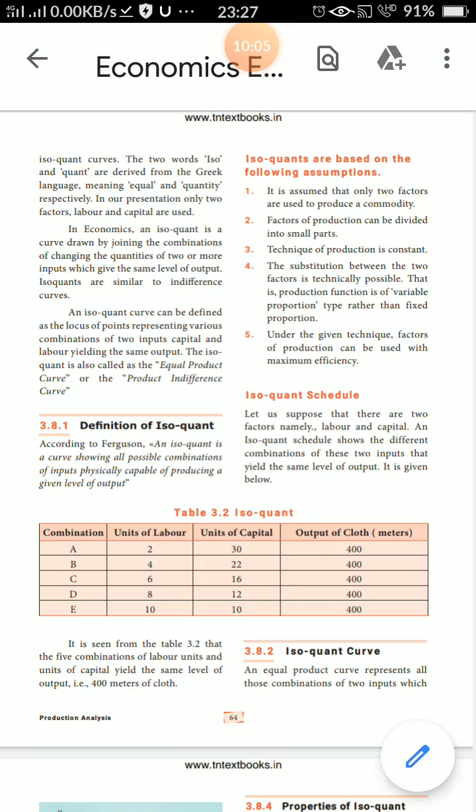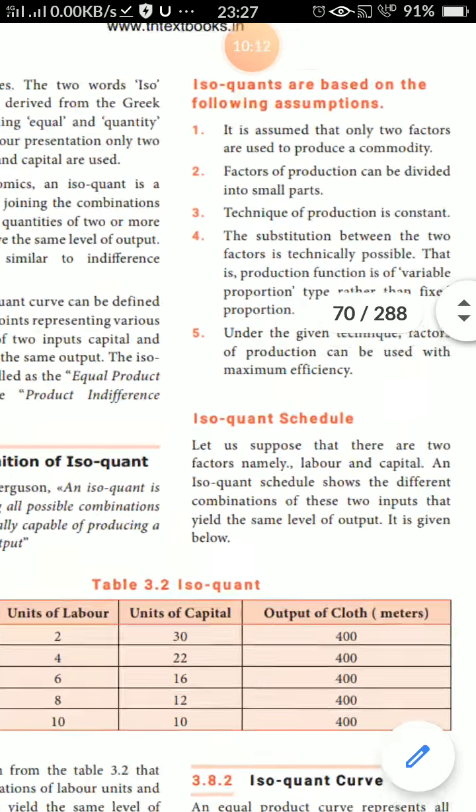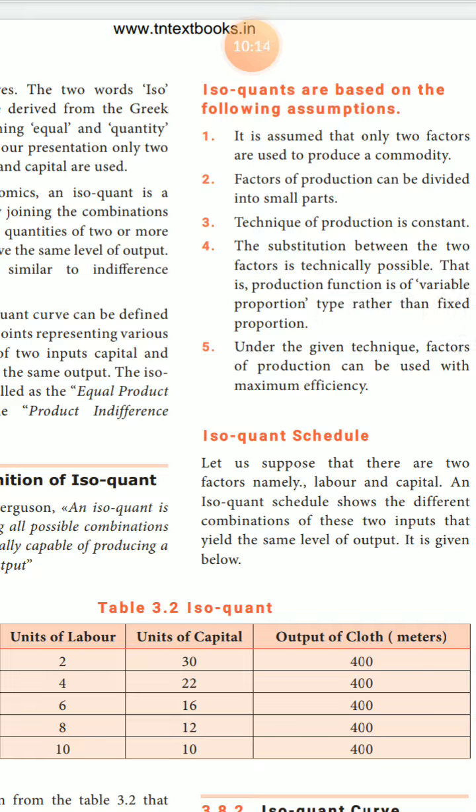Next one, isoquant assumptions, on the following assumptions. It is assumed that there are only two factors. Labor and capital only. Next one, they are used to produce a commodity. The two factors, labor and capital, are utilized to produce the commodity.